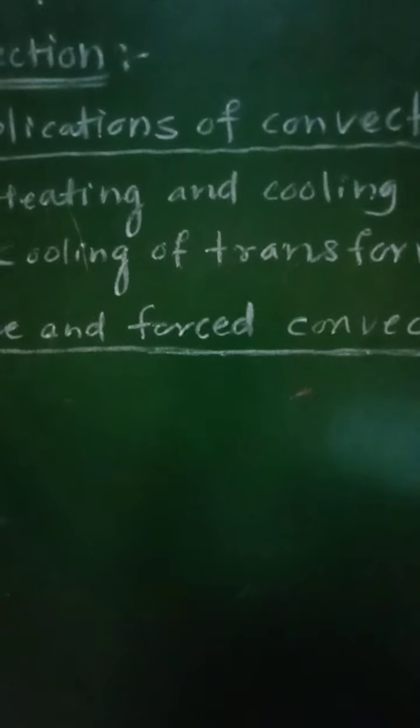That is, when a body is in contact with the air under ordinary, that is normal conditions, then the air removes heat energy from the body by the process which is called free or natural convection. For example, the formation of land and sea breezes.